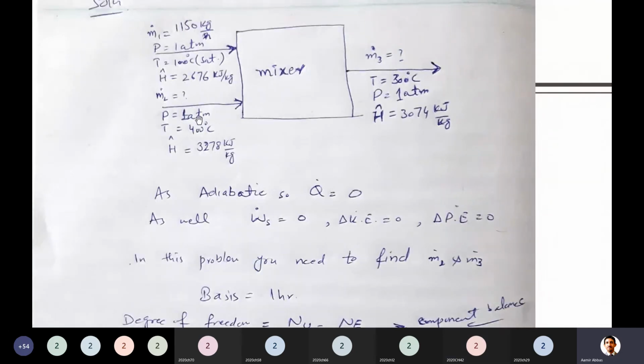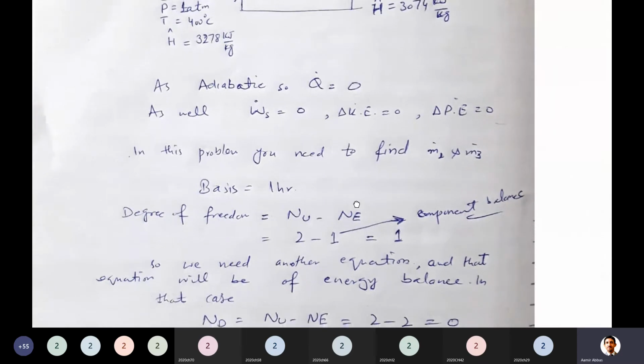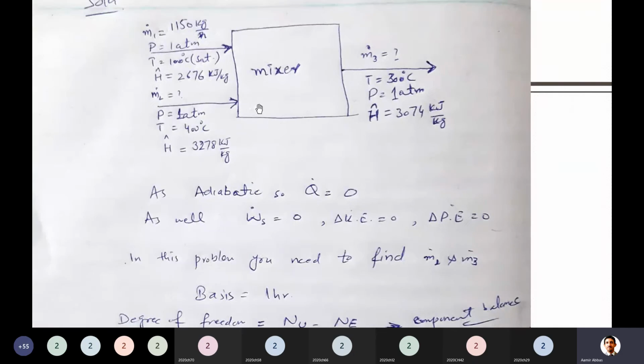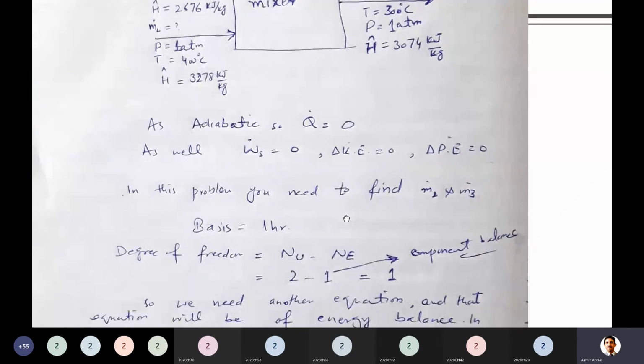Here he mentioned a few things related to energy, because he was talking about saturated and superheated steam. He was talking about the enthalpies. So can I use an energy balance equation? This is something very new. Yes, you can use the energy balance equation in such questions where there are things related to both material as well as energy. In real world problems, most of the time you will come across situations in which you have to solve material and energy balance together. And in stoichiometry too, in the second year, you solve a lot of problems which involve material and energy balance together.